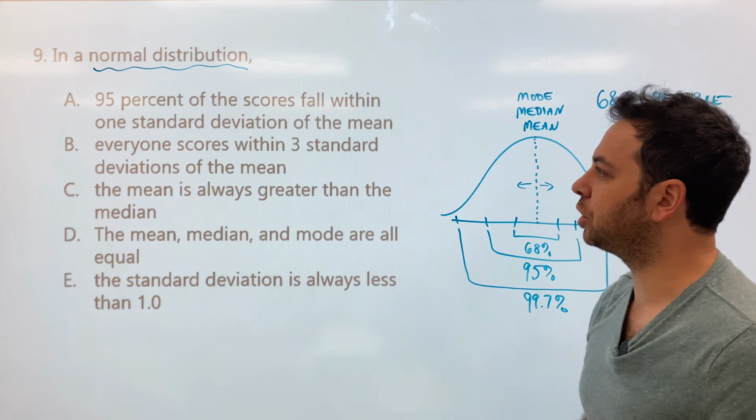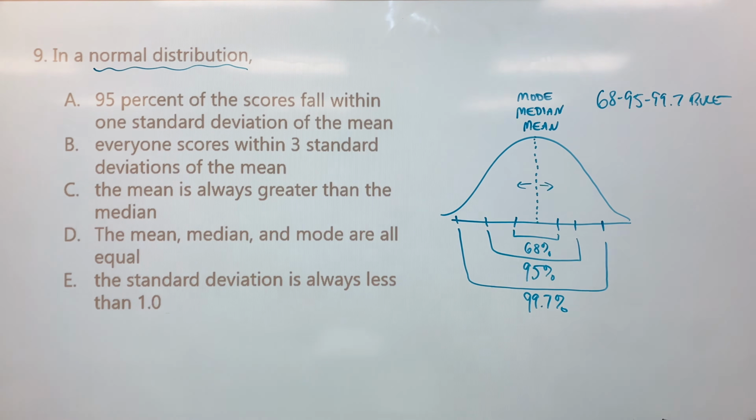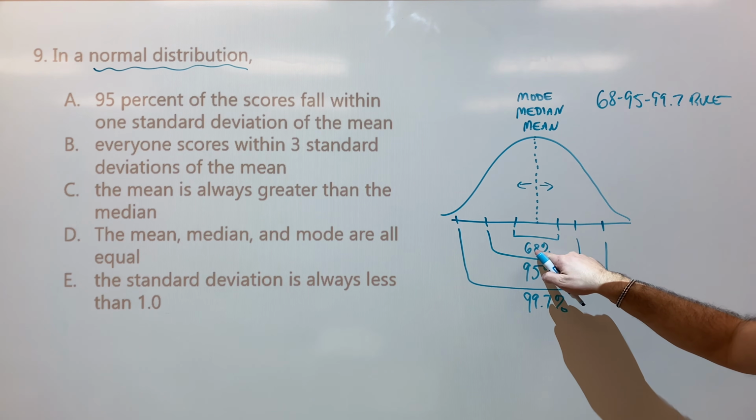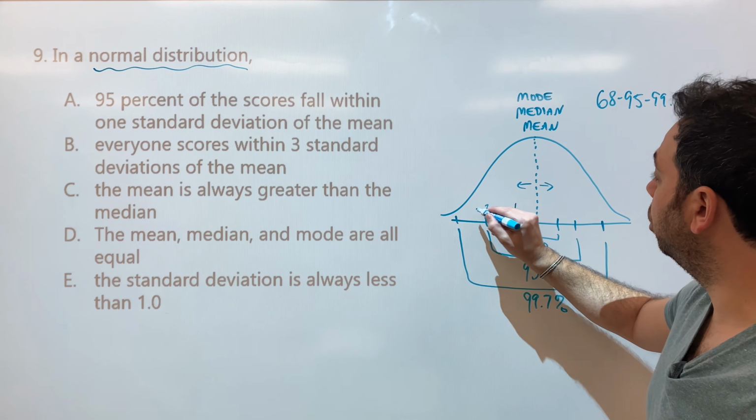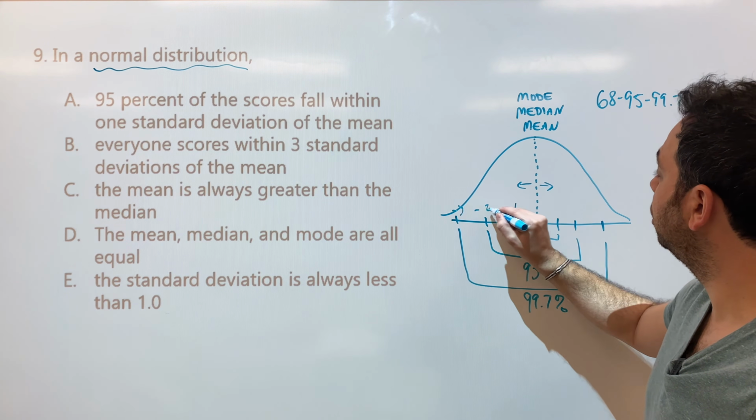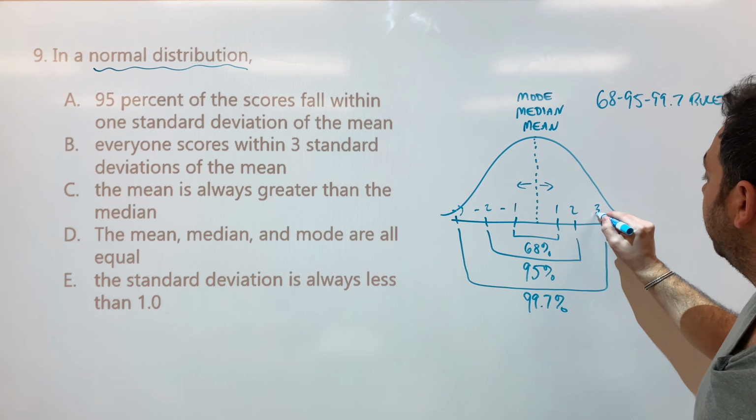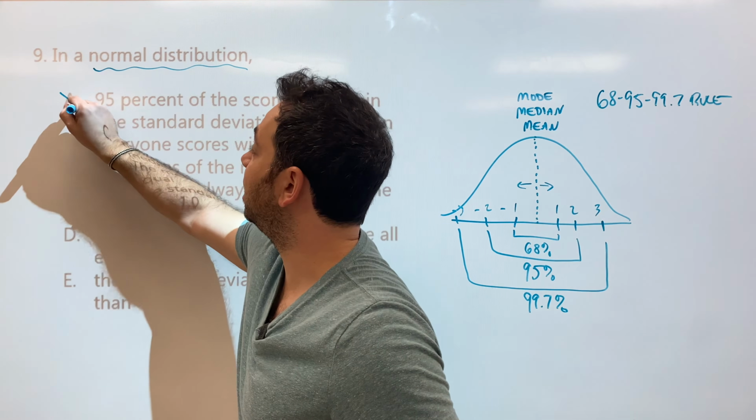All right, let's look at our answers. A, 95% of the scores fall within 1 standard deviation. Well, that can't be right because 1 standard deviation is 68%, right? I'll even write a 1, 2, 3 here, just so you can see it, and a 1, 2, 3. That can't be right. It's got to be 68.